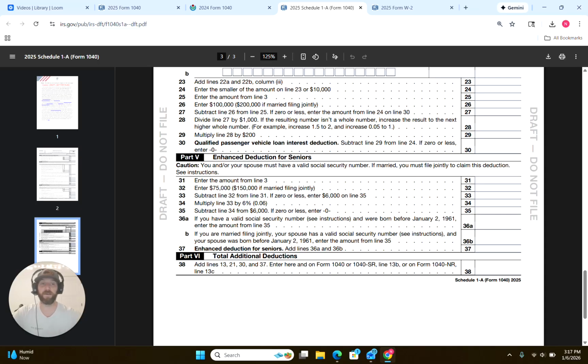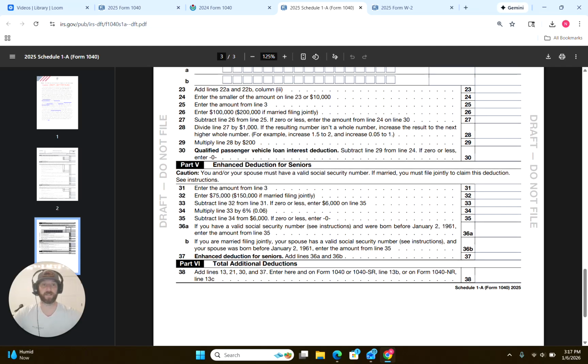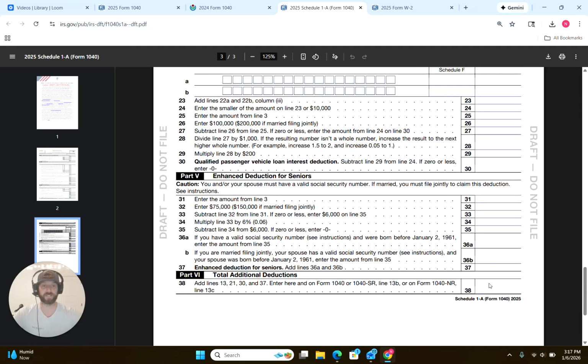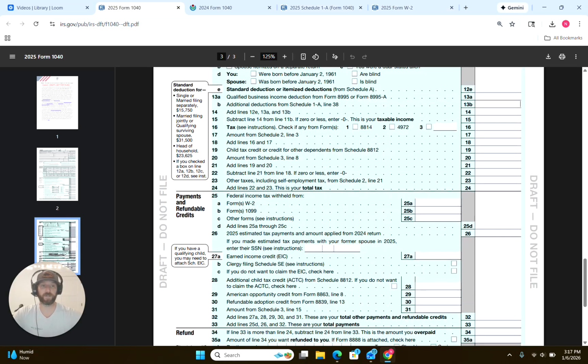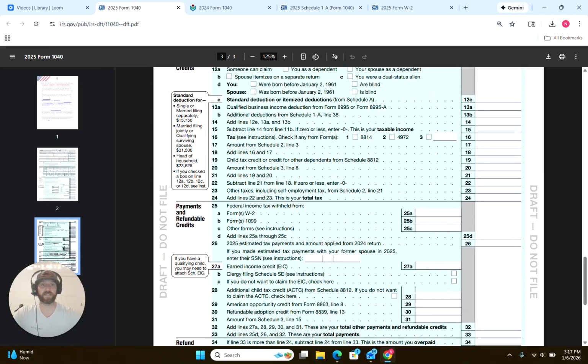They're adding this in. Why it's not just added as part of the standard deduction for the seniors, I'm not really sure. It seems kind of quirky to put it as part of this form, but nonetheless, that's where they're putting it right now. Anyway, let's say you had all four of these, you would total all these up, put them on line 38, they would transfer over to your 1040 over here, and then get subtracted back out right here. So then additional deductions, then you add all the lines, subtract, and then your total tax gets calculated on line 13. So 13B is really what we're looking for this year, guys.